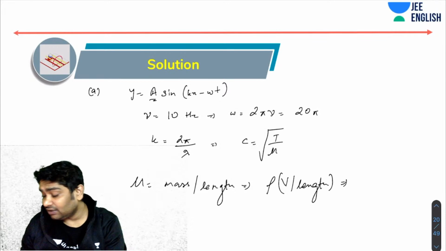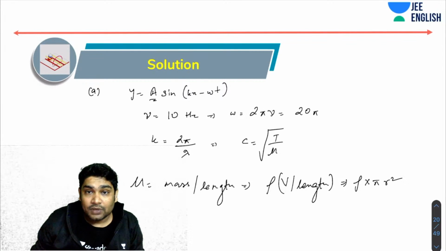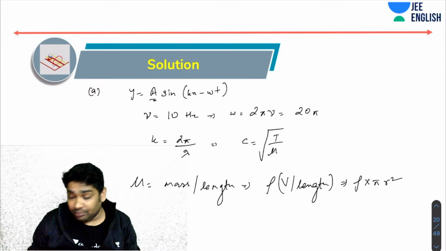Volume per unit length would be simply area of cross section into 1. Okay, so that will be rho into pi r square. Okay, so that is how I figure out the mu.